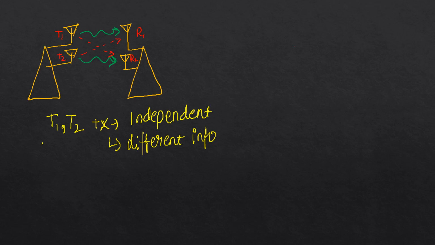Let's take an example where at the transmission side we have a sequence of bits to transmit: B0, B1, B2, B3, B4, B5, and so on. In the SISO case, all the bits were transmitted from a single antenna one by one: first B0, then B1, then B2, and so on.